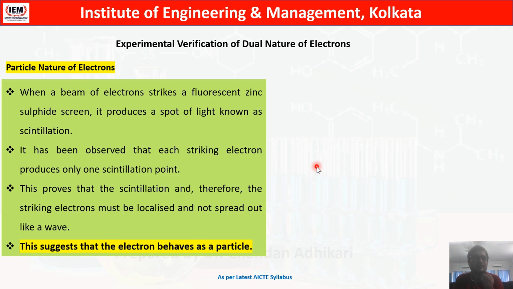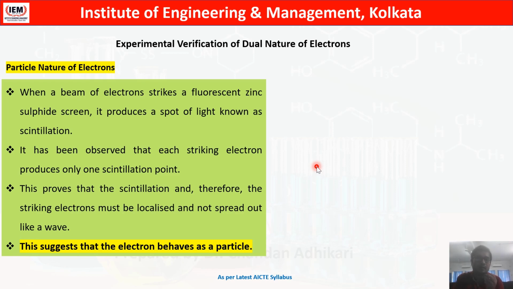This is known as scintillation. It seems that we are just throwing particles at the screen. So this clearly proves that electrons have particle nature.